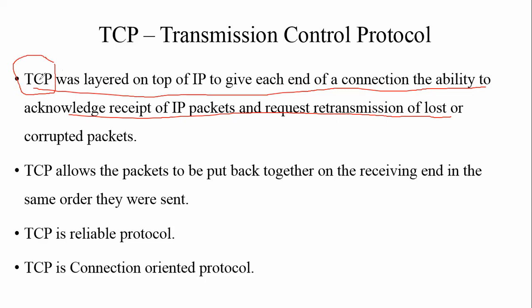It has the responsibility that each packet should be transmitted to the end receiver. If some problem arises and data is corrupted in between, in the cables or whatever the path, then it asks the sender to retransmit the data. TCP is the most reliable.